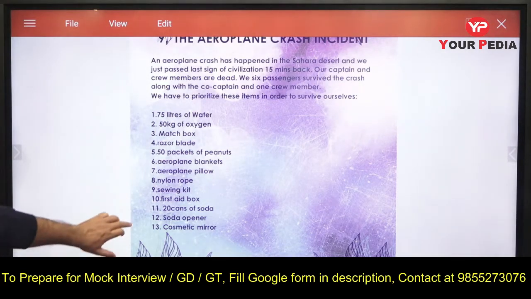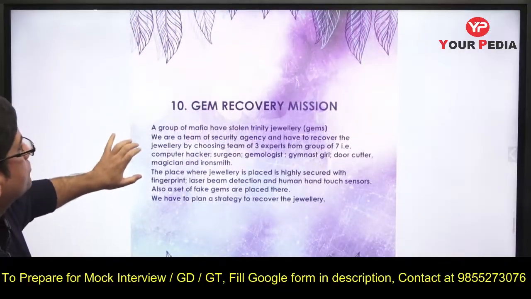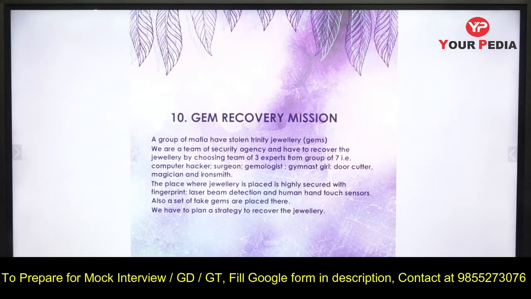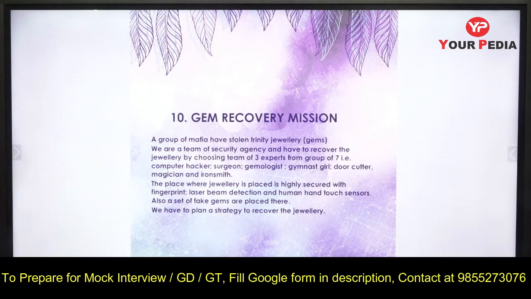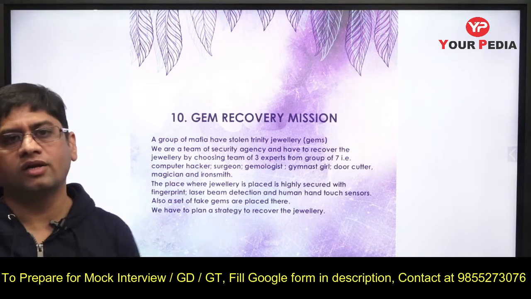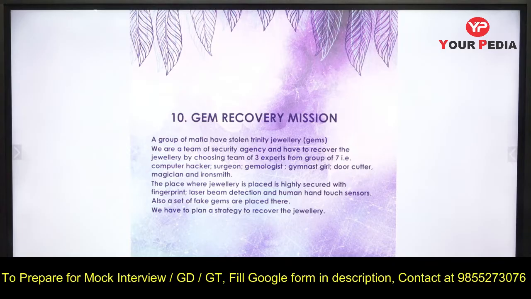Now I think we go for gem recovery mission, that is 10th. Now there is a group of mafia which has stolen some kind of jewelry, and we are a team of security agency, and we have to recover this jewelry by choosing a team of 3 experts from a group of 7. So these are the 7 people, out of these 3 you have to take. Read this case study properly. So out of these you need 3 people to recover the jewelry.